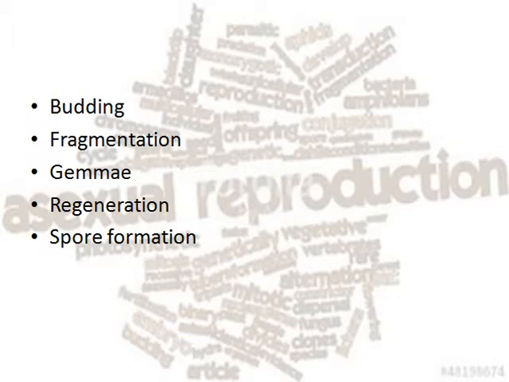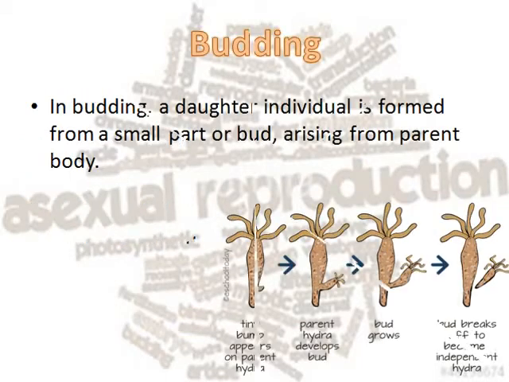Those are budding, fragmentation, gemmae, regeneration and spore formation. Budding. It is a process in which an unusual small part of the body gives rise to a new individual. Here you can see budding in hydra.